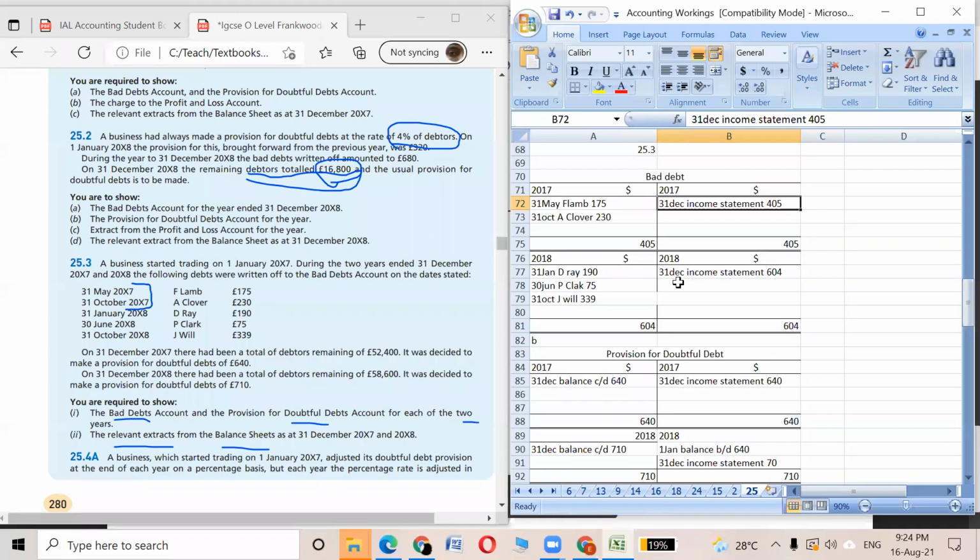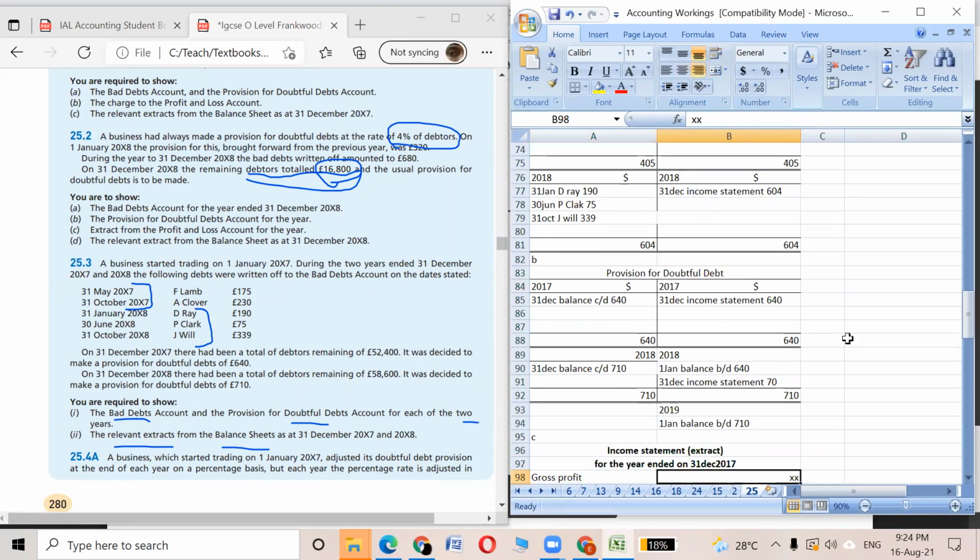And for the next year, there will be no closing bad debt. There were 3 customers: D Ray, P Clark, and J Will. So we're putting these 3 amounts over here and totaling them. It's 604. Then we'll be transferring it to the income statement, so in the credit side we are putting 604. Any confusion with this part? No, sir. Okay.